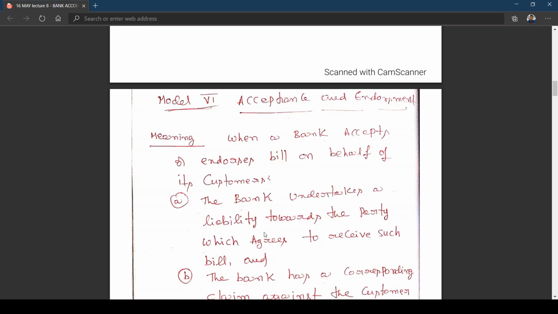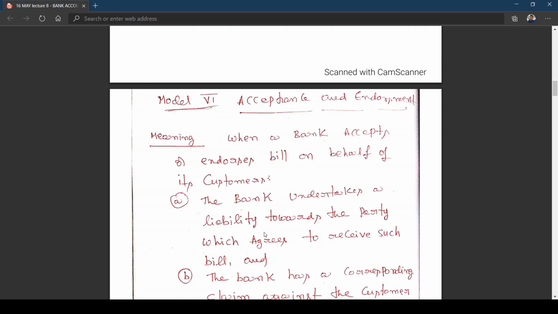Sorry, the bank has to make a payment. If Y is unable to make a payment to X on the due date, who has to make the payment? The bank. Why should the bank pay? Because the bank has given acceptance.